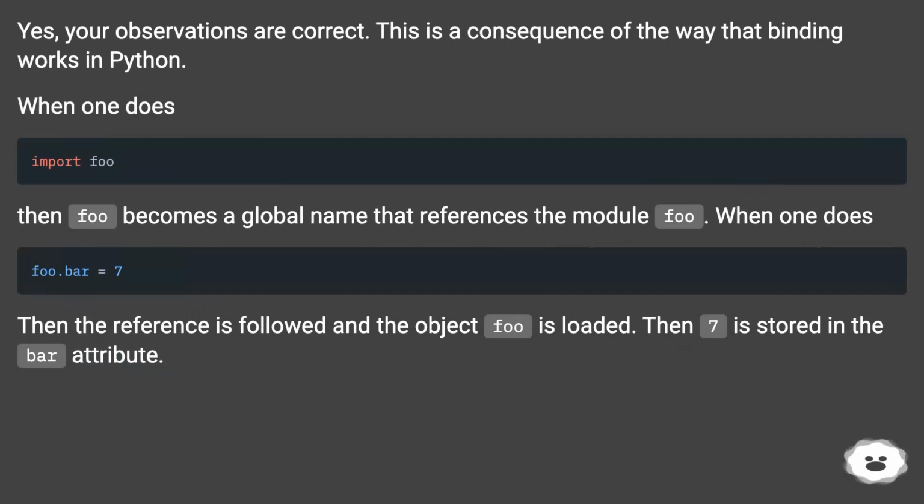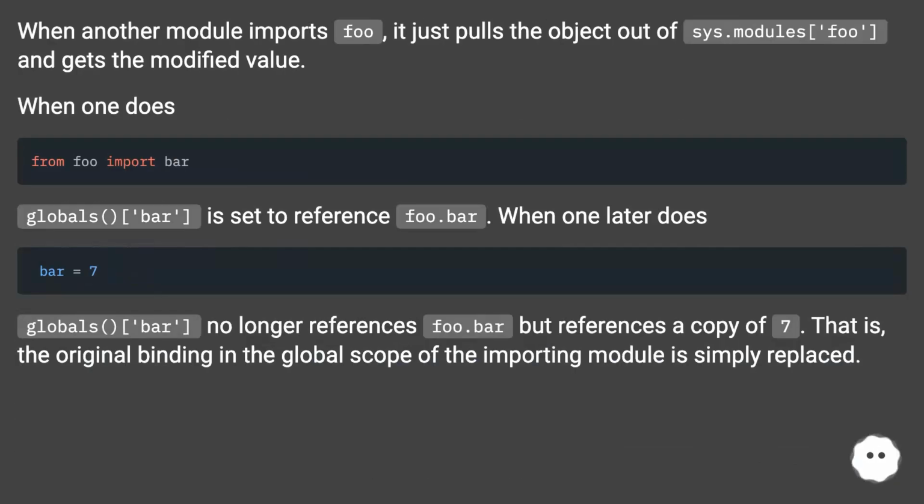Yes, your observations are correct. This is a consequence of the way that binding works in Python. When one does "import foo", then foo becomes a global name that references the module foo. When one does "foo.bar = 7", then the reference is followed and the object foo is loaded. Then 7 is stored in the bar attribute. When another module imports foo, it just pulls the object out of sys.modules["foo"], and gets the modified value.